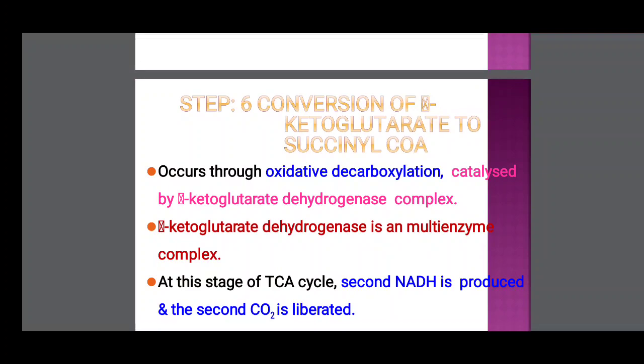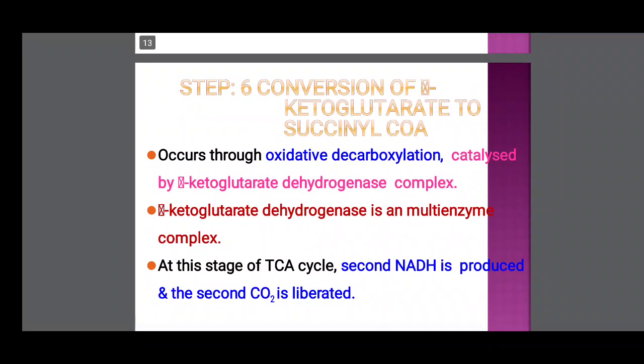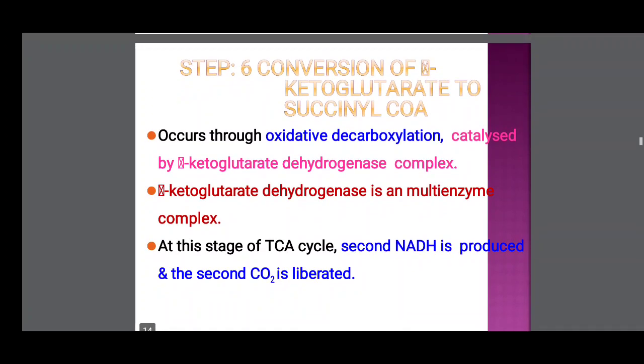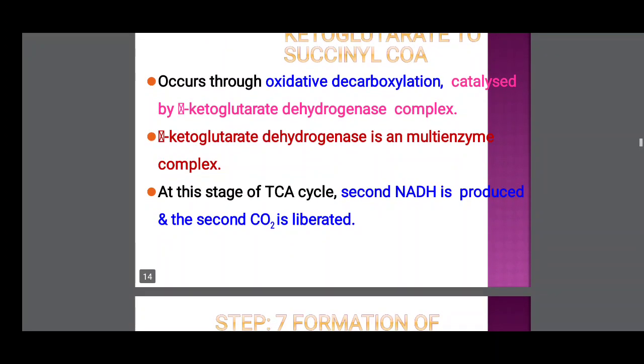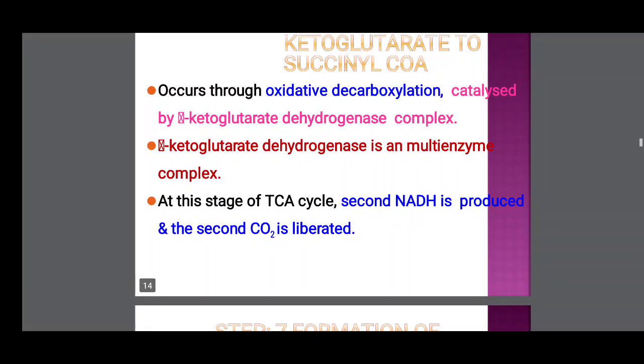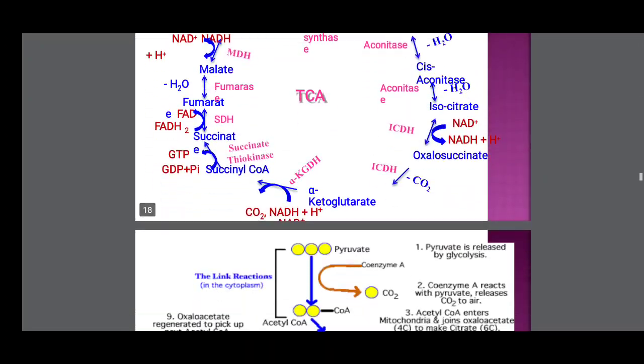So two oxidative decarboxylation reactions occurred. One is oxalosuccinic acid to alpha ketoglutarate. In this reaction, CO2 is released and one NADH is formed. Then alpha ketoglutarate to succinyl coenzyme A. In this reaction, one NADH is formed, and at the same time carbon dioxide is released. Now you see the cycle.